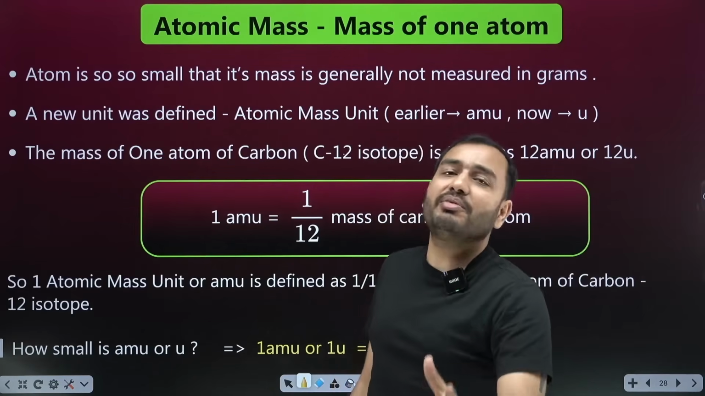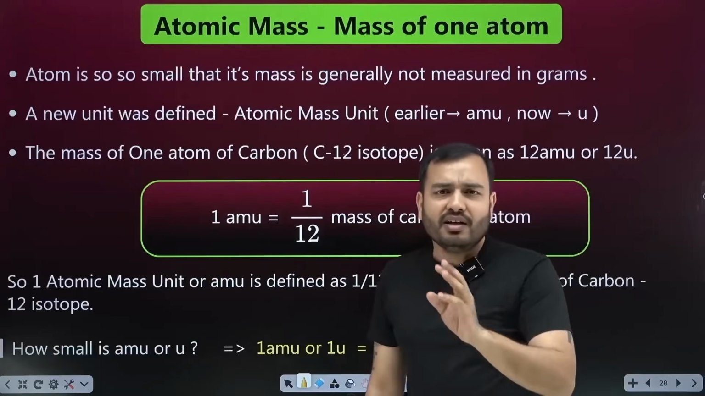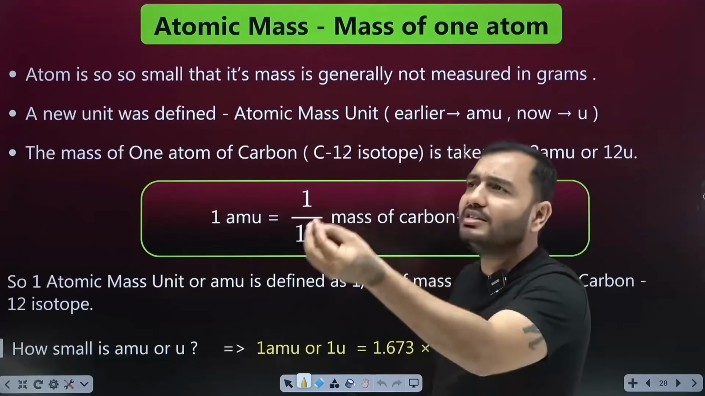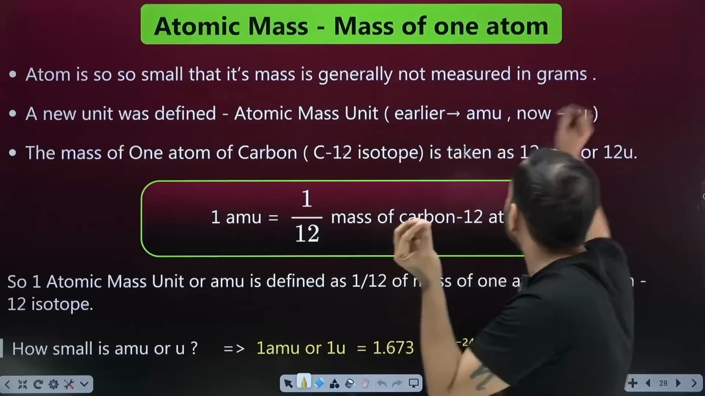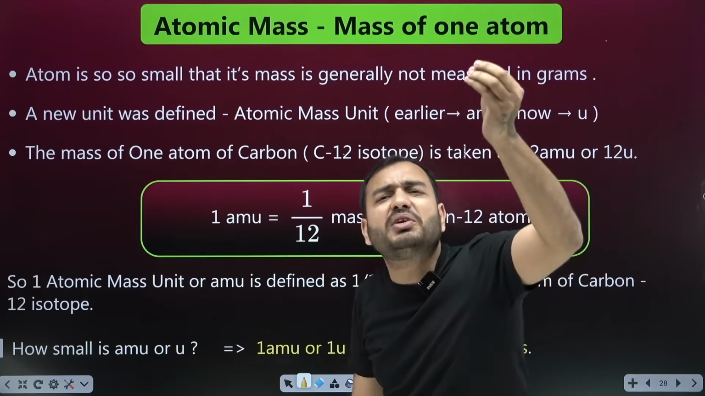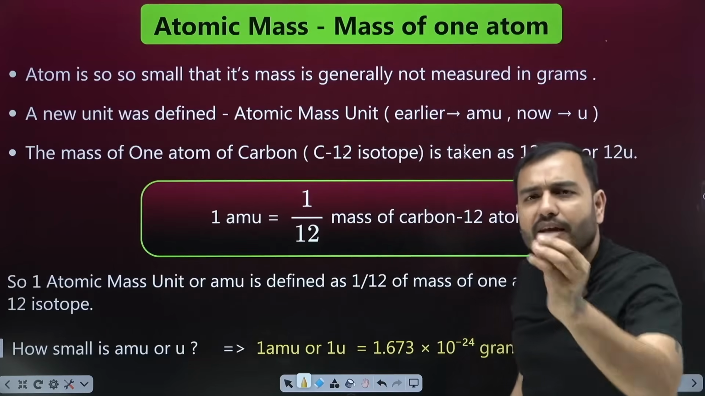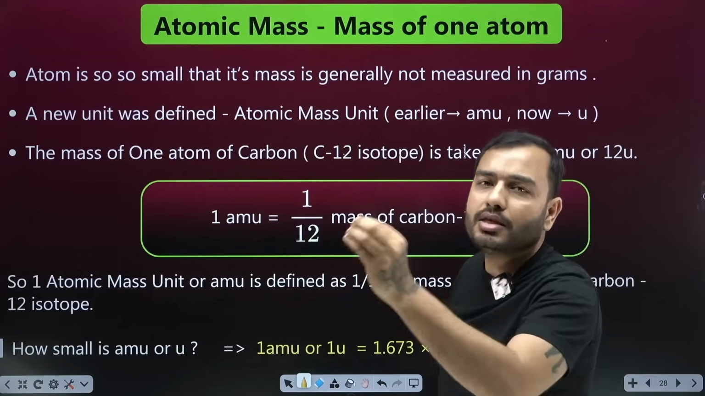For the mass of an atom, a new unit was formed. We call it the atomic mass unit. The mass was so small that it couldn't be expressed in kg or gram. If we express it in grams, it is of the order of 10 to the power minus 24. So we said, let's make a new unit, the atomic mass unit.